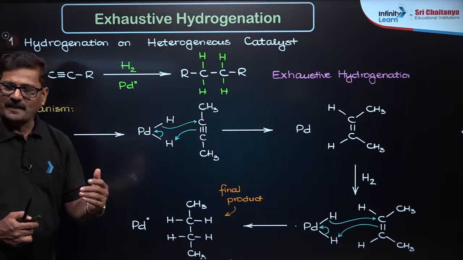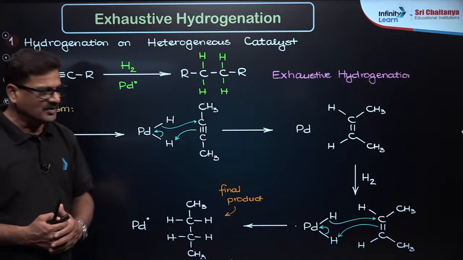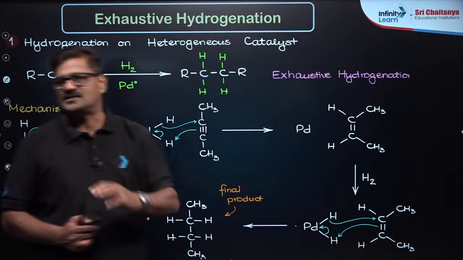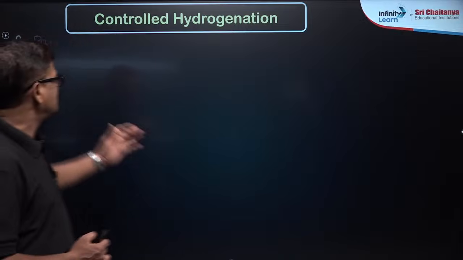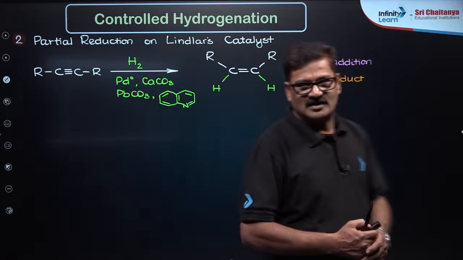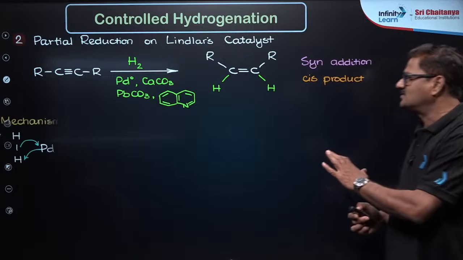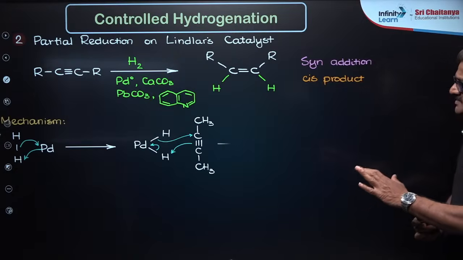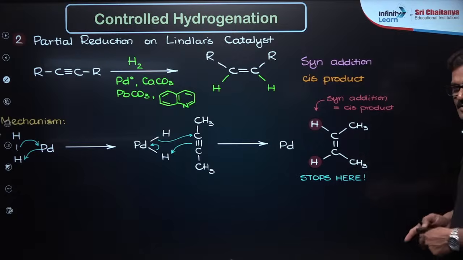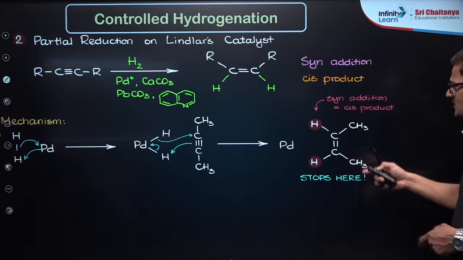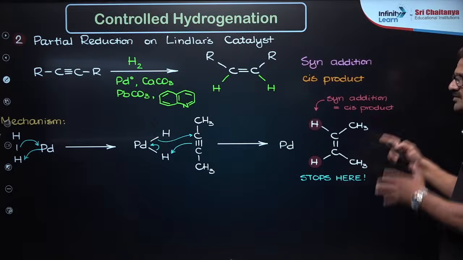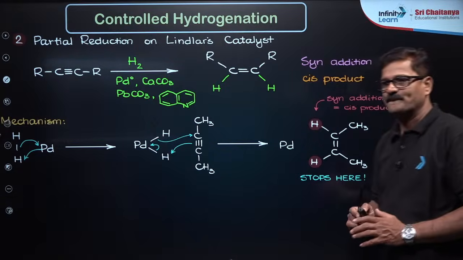If you apply a catalytic poison over here, you are going to stop the reaction. इससे आगे hydrogenation करना नहीं होगा. The same thing can happen as partial reduction by using a Lindlar's catalyst. So इसका mechanism ऐसे आते हैं. So just like the previous mechanism, and this reaction is going to stop here. When this reaction stops here, इससे reaction आगे बढ़ना मुश्किल है. क्यों? This is a syn addition. The product is going to be the cis product.